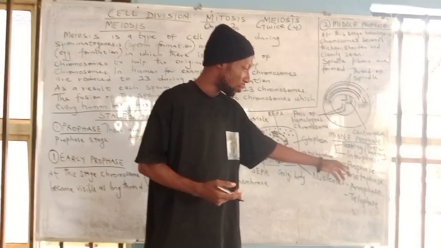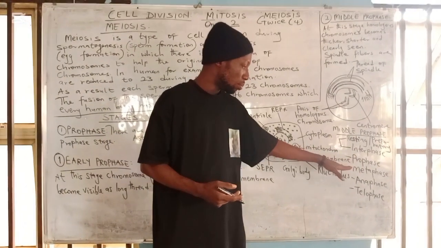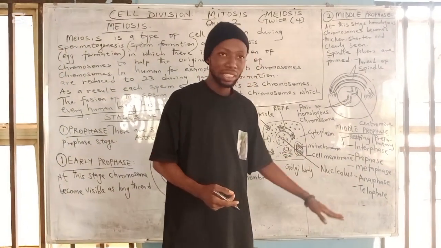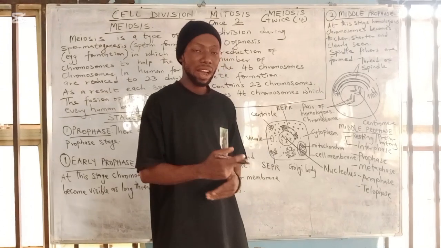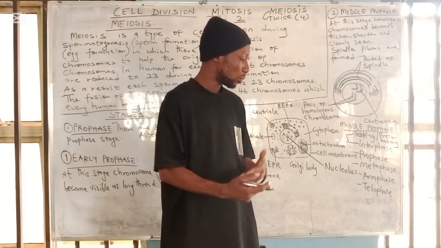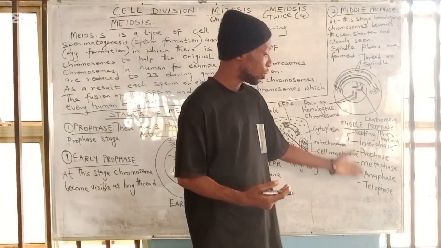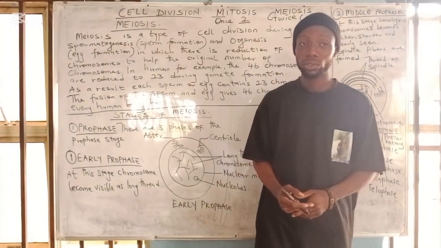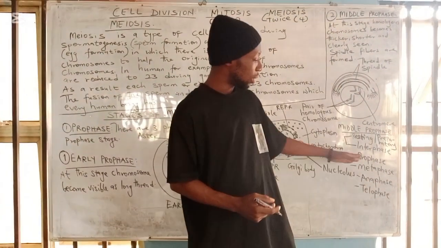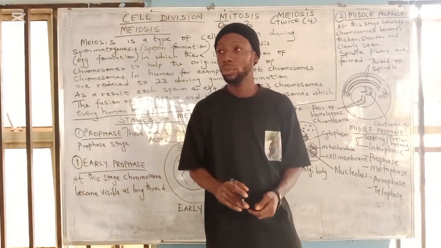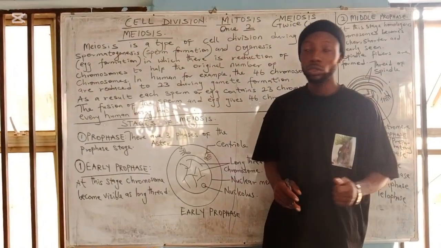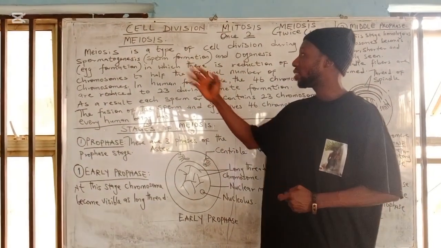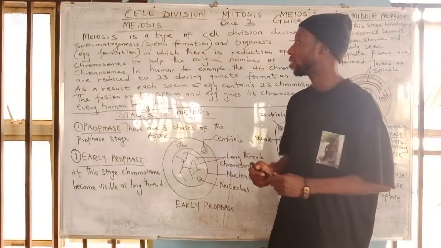Then the other stages we have here are the prophase stage, metaphase stage, anaphase stage, and telophase stage. And we have different actions, different changes in the cell at these stages of cell division. We are only going to talk about the prophase stage in this video. But before we continue with that, let's look at the meaning of meiosis.